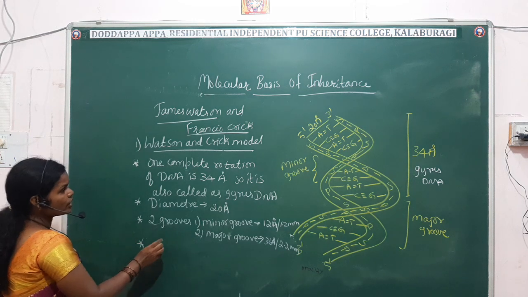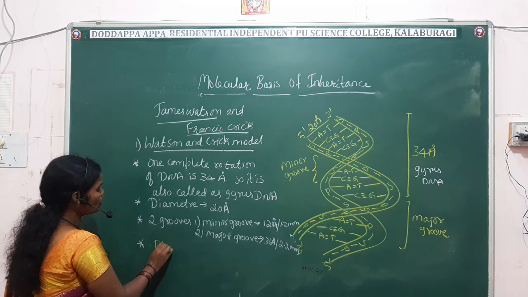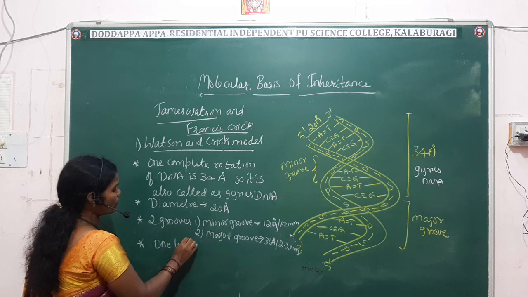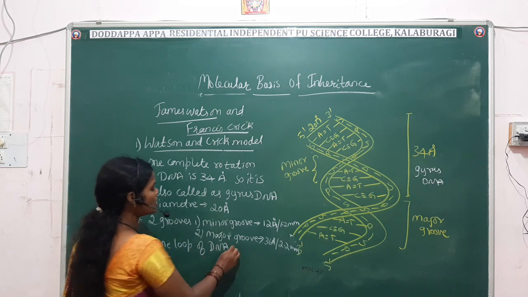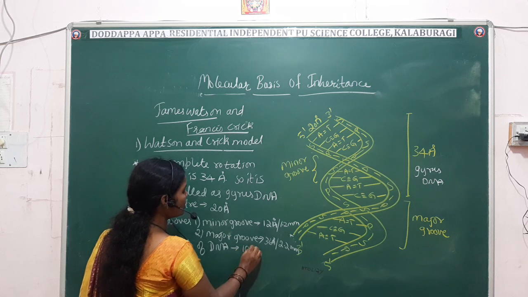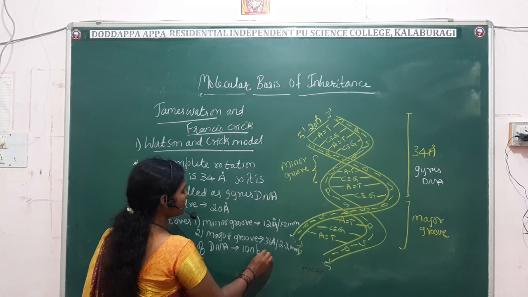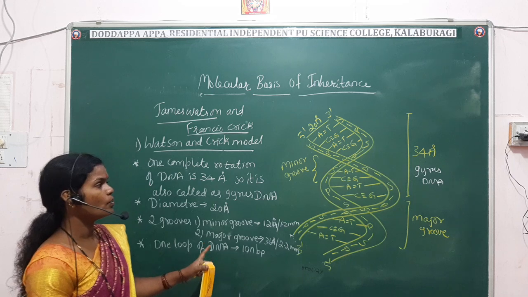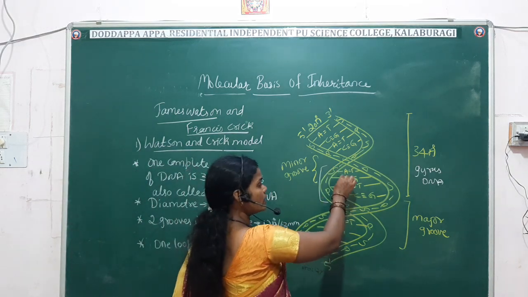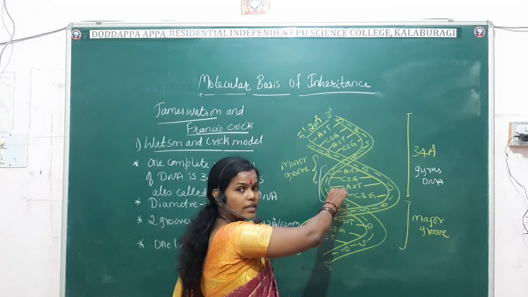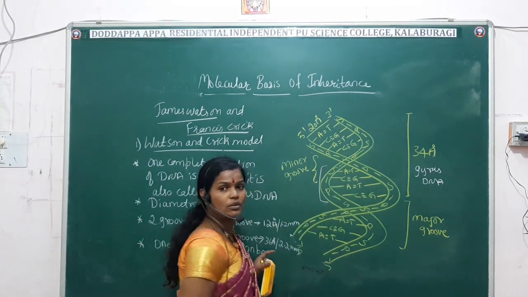Then we are going to see one loop of the DNA. What are we going to see? One loop of DNA consists of 10 nitrogen base pairs. Okay, one loop means this one. This is the one loop. I have written very few here, but here we are going to write 10 nitrogen base pairs.